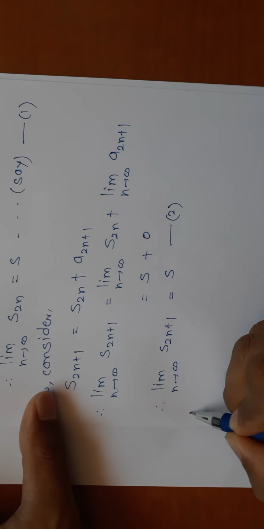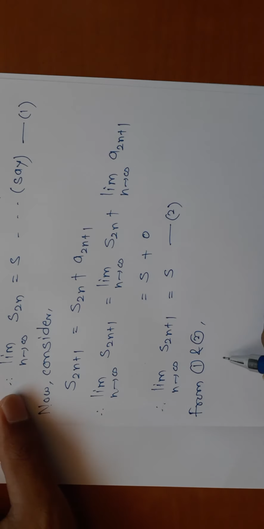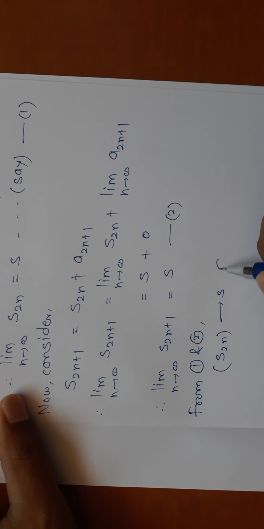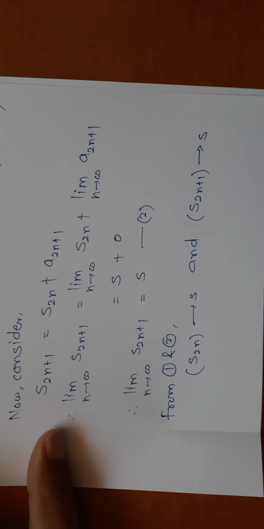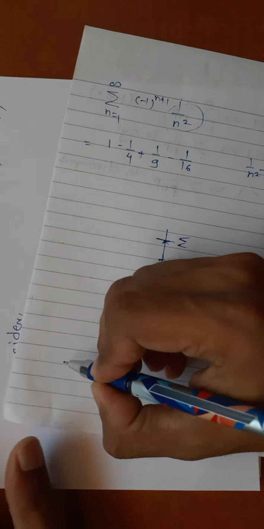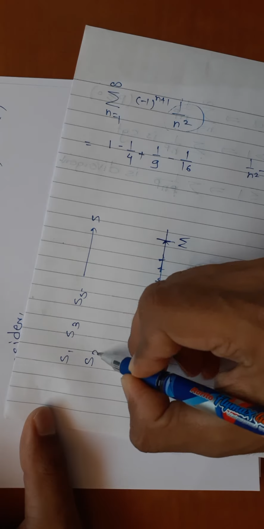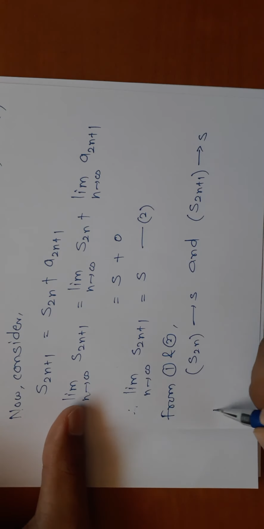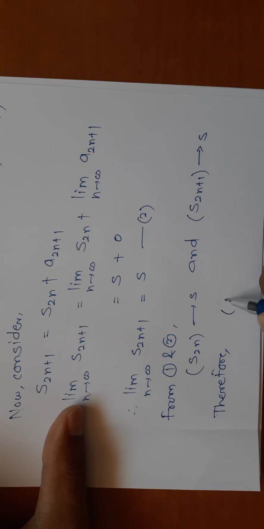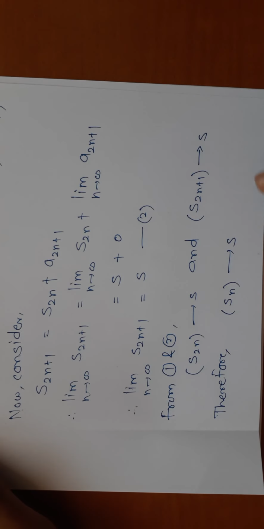From 1 and 2, S2n converges to S and S2n plus 1 converges to S. That means all even terms converge to S, and all odd terms converge to S. So all converge to S. On this page, S1, S3, S5, all odd terms converge to S. S2, S4, S6, all even terms converge to S, that means all terms converge to S. Therefore Sn converges to S. So the sequence of partial sums converges to S, therefore the given series also converges.